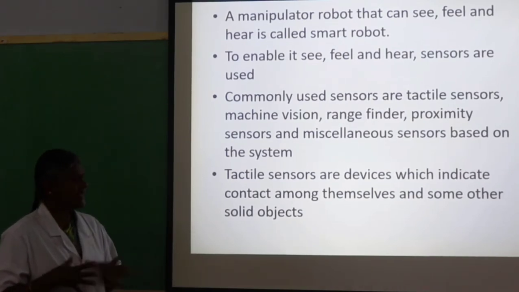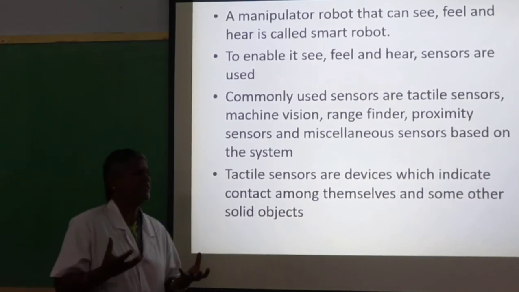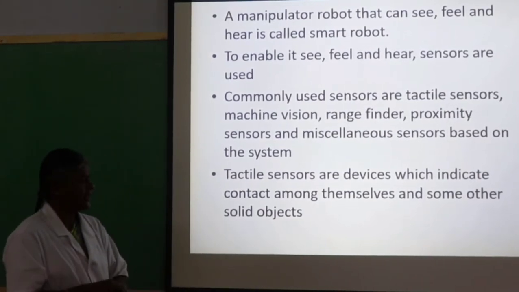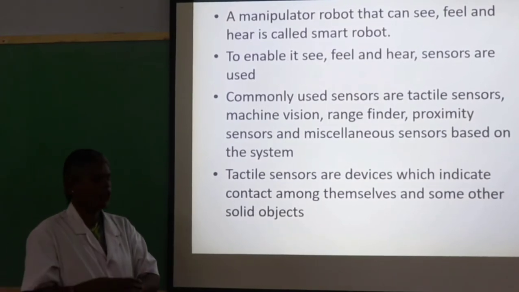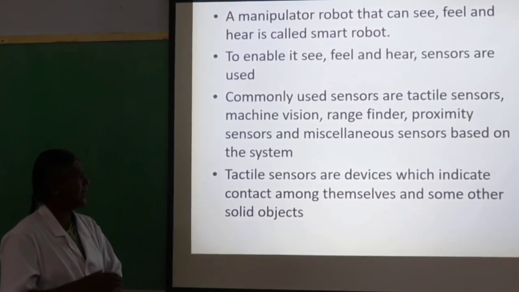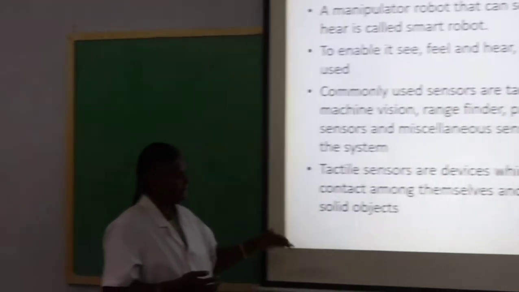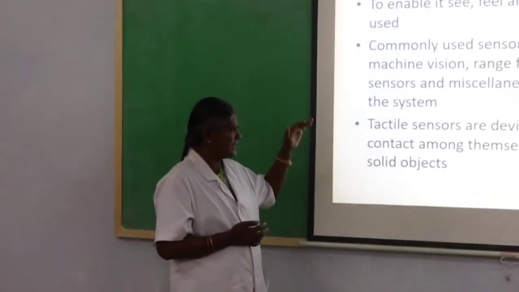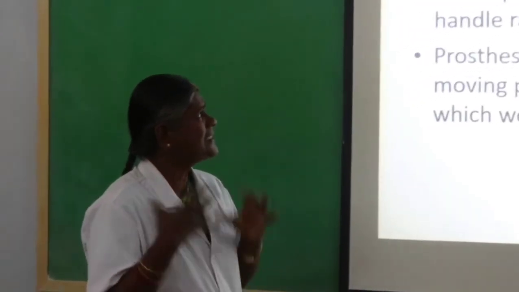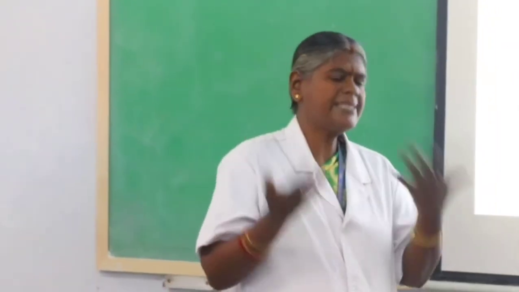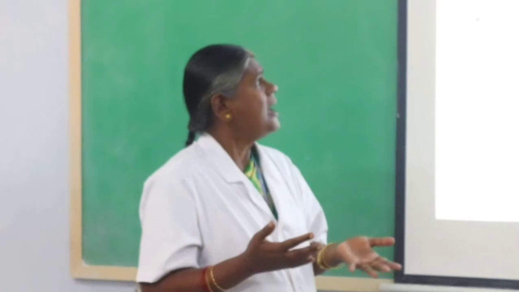Commonly used sensors for these intelligent activities are the tactile sensor, which means touch sensor, machine vision, range finder, proximity, which means sensing at a close distance, and miscellaneous sensors based on the system. Tactile sensor means touch sensor. The capability of a robot to use speech synthesis to communicate information about its task and environment is widely used. So here speech synthesis is also used.